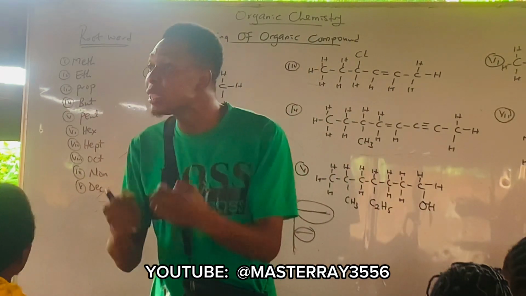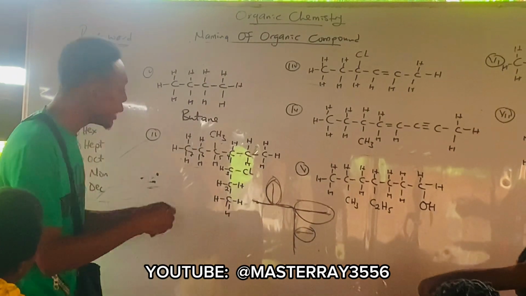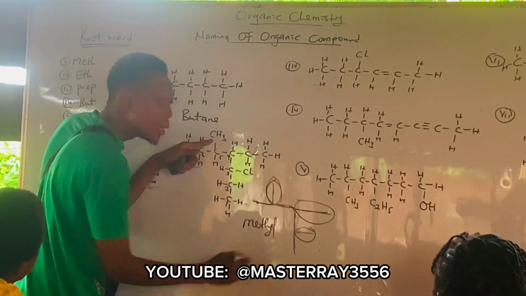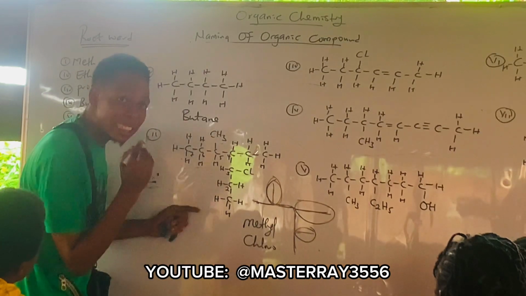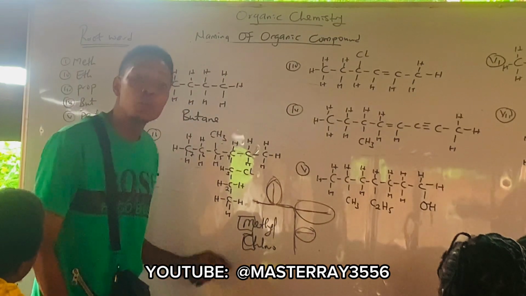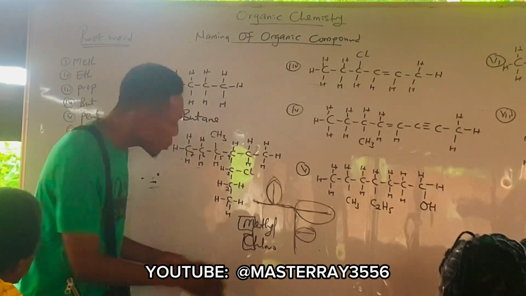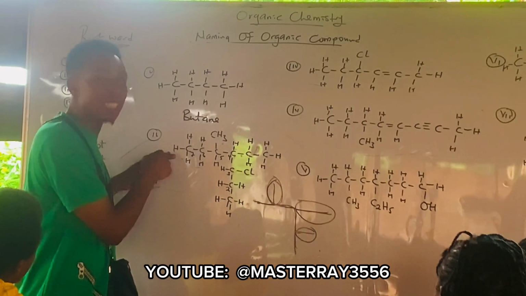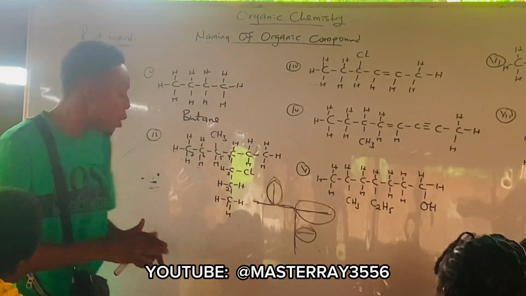How do I now know which side to start counting from? For you to determine which side to start counting from, you now use the base letter from the substituent. The substituent group here is methyl. The substituent group there is methyl. And the substituent group here is chlorine. So using the base letters M and C, alphabetically, which one comes first? C. Is it not C? Yes. Since C comes first alphabetically, if you want to start your numbering now, you start counting from the down and not from this other side. Are you following? Yes. Because alphabetically C comes first. Are you following? Yes. Alright.